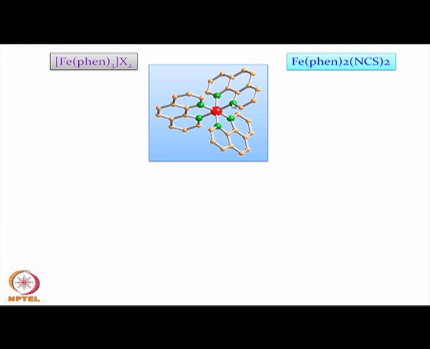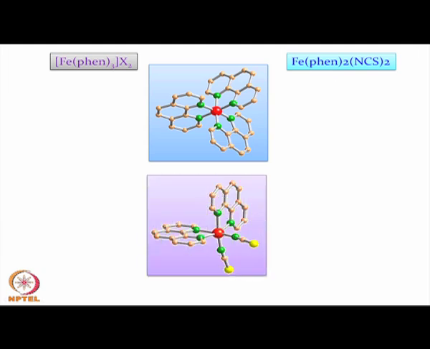So, these are also nitrogen donors to the iron site, and 2 of these nitrogen sites of the one phenanthroline ring are substituted by 2 thiocyanate nitrogens, which are purely inorganic in nature. So, the nature of the nitrogen environment compared to the phenanthroline can be compared when we move to the other compound, and we can have the transition at a different temperature.